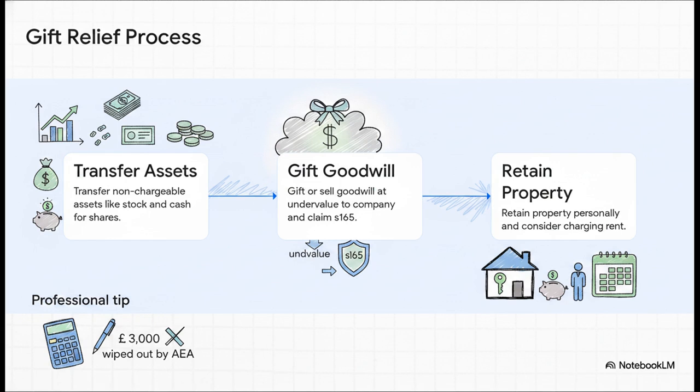And here's a real pro tip for you. If your client hasn't used up their annual exempt amount for the year, don't just gift the goodwill. Have them sell it to the company for a tiny bit above its nil cost, say $3,000. This intentionally triggers a small gain that gets immediately swallowed up by the AEA. You're not just deferring tax there, you are permanently erasing it.